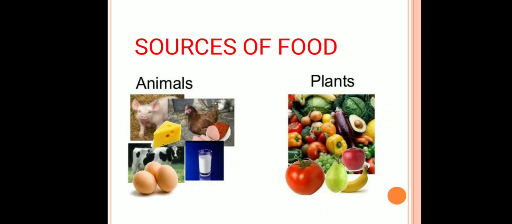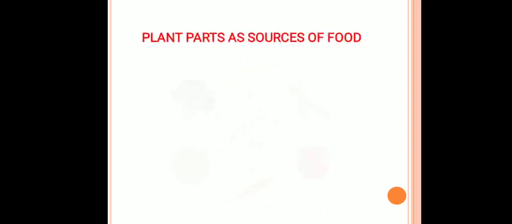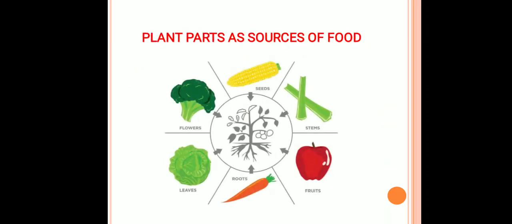When the food is prepared by the plant, some part of that food is utilized by the plant, and the remaining food gets stored in a particular part of the plant, and these parts are used by us as a source of food. Generally plants store the remaining food in the stem, seed, flower, leaf, root or fruit part. So we are utilizing them as a source of food.